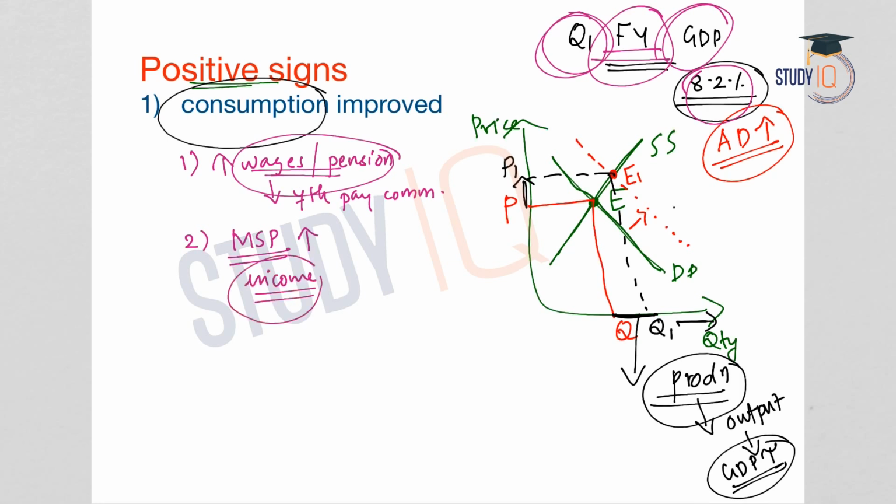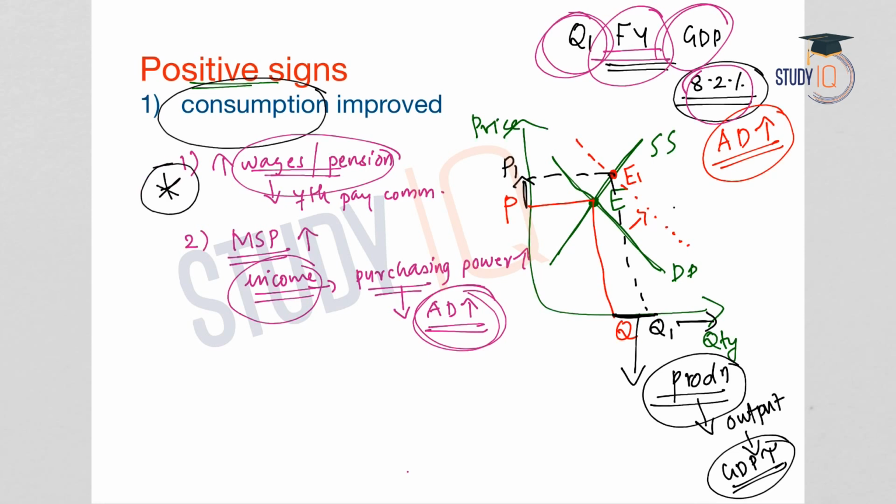Now the farmers' income has increased, therefore their purchasing power has increased. And this increase in the purchasing power will lead to more aggregate demand in the economy from the farmers or producers, and this will lead to increase in consumption. So these two are the important factors that have led to increase in the consumption levels in the economy.